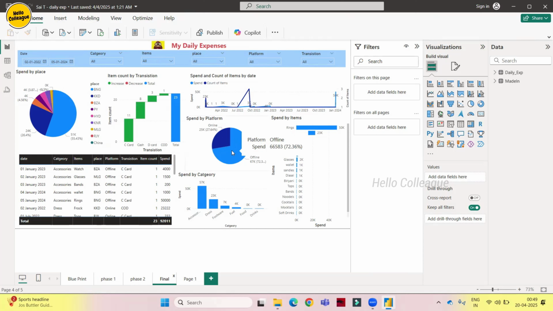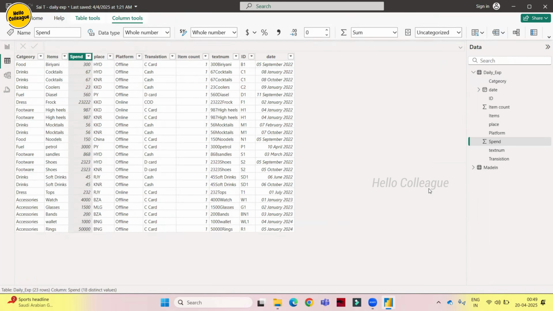So what we are discussing now is we will understand what mistakes this report has and how we can build this report very beautifully, much better than this. Also, we will go through each and every metric and correct them if they have any mistakes. First we will look at the data so that we understand what data we are working on and how we can make the report better.